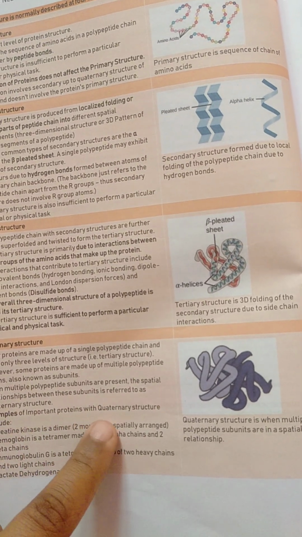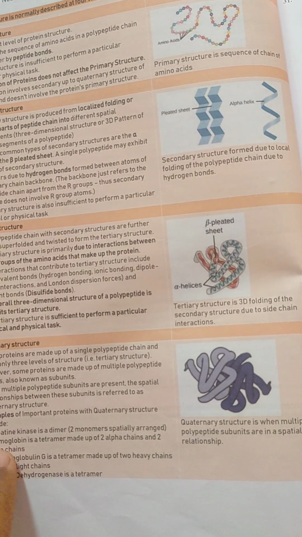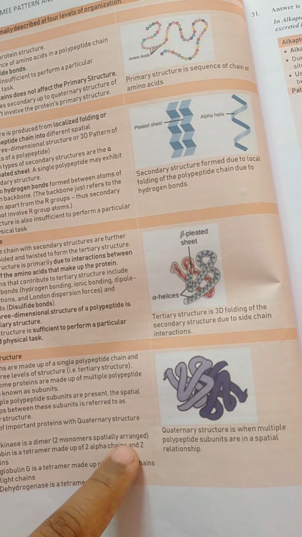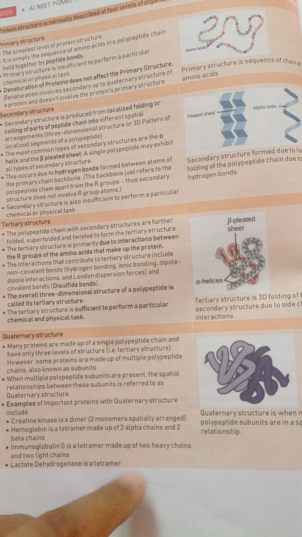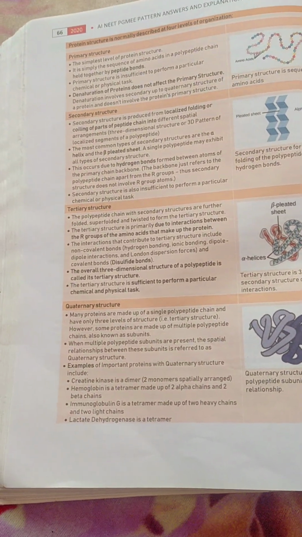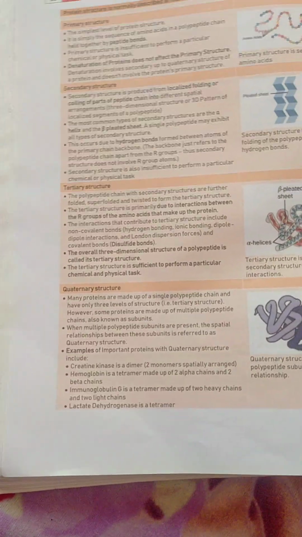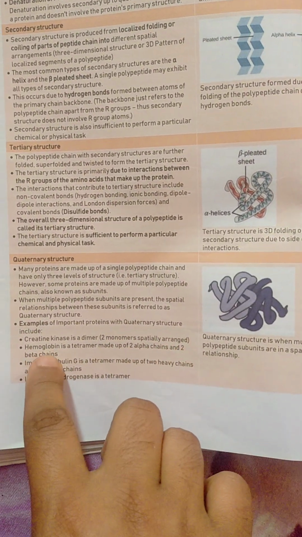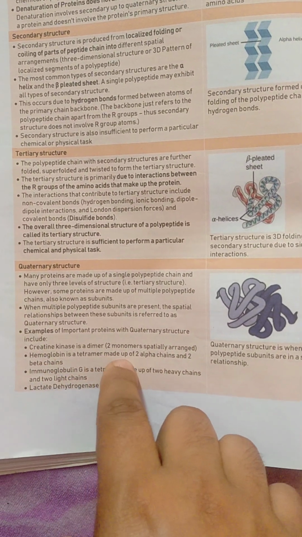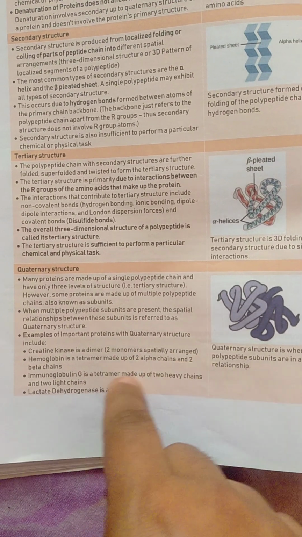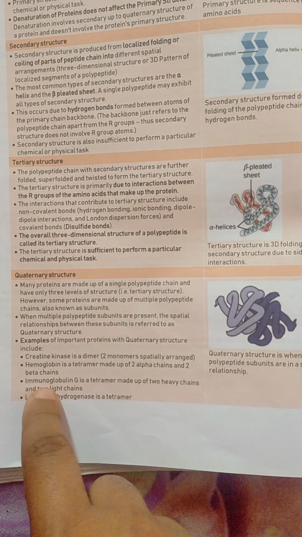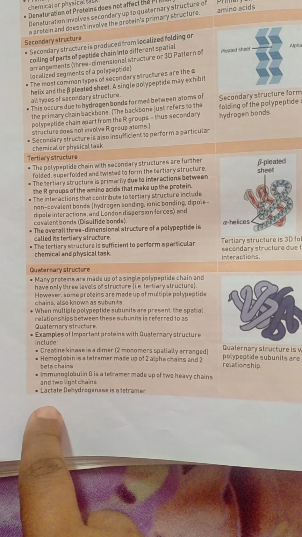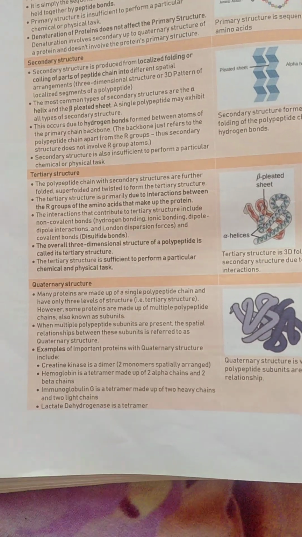Examples of important proteins with quaternary structures include creatine kinase, which is a dimer, two monomers spatially arranged. Hemoglobin is a tetramer made up of two alpha chains and two beta chains. Immunoglobulin G is a tetramer made up of two heavy chains and two light chains. Lactate dehydrogenase is a tetramer.